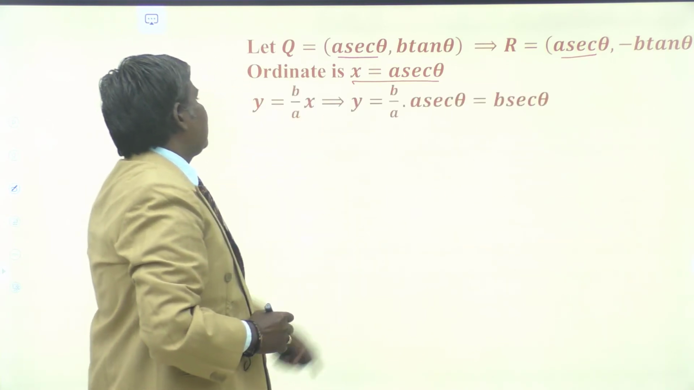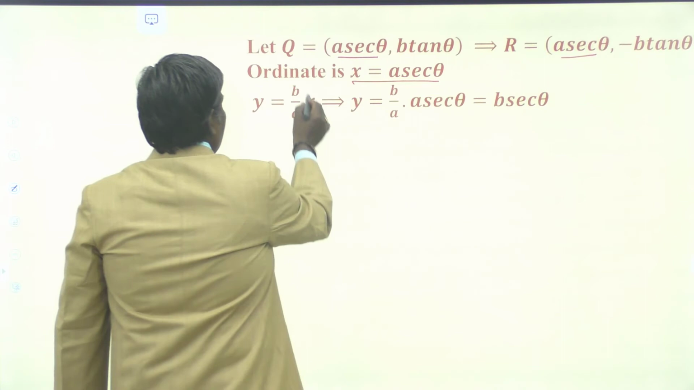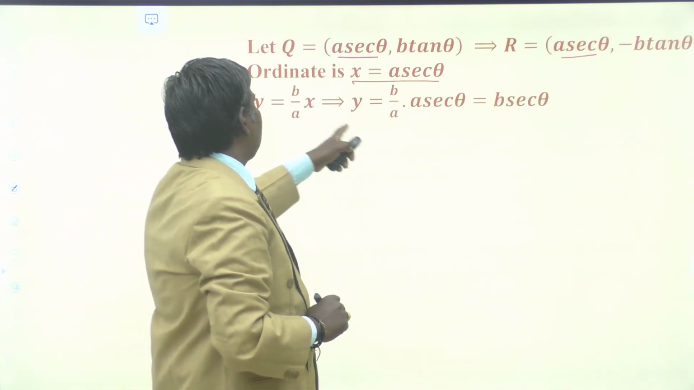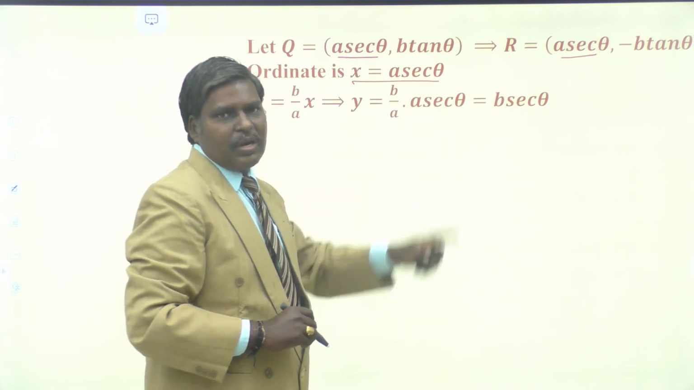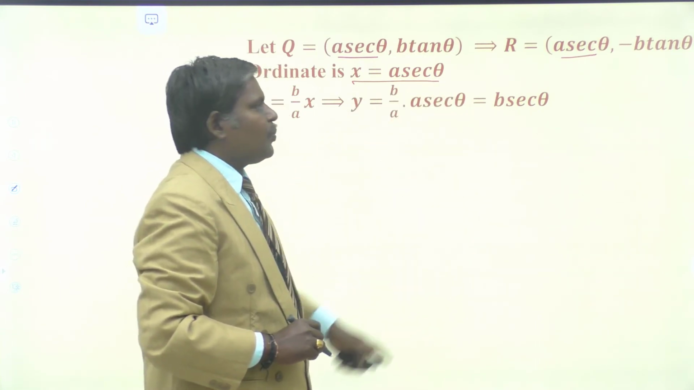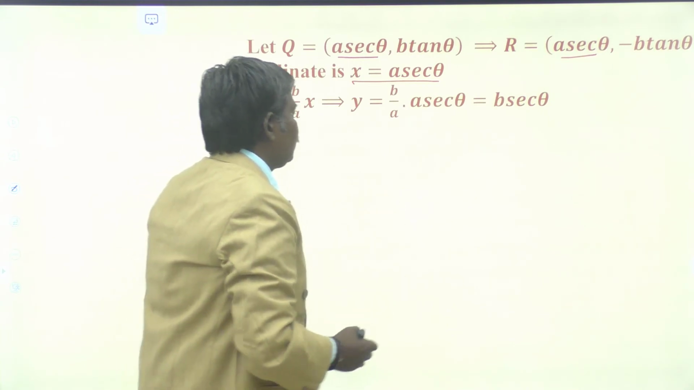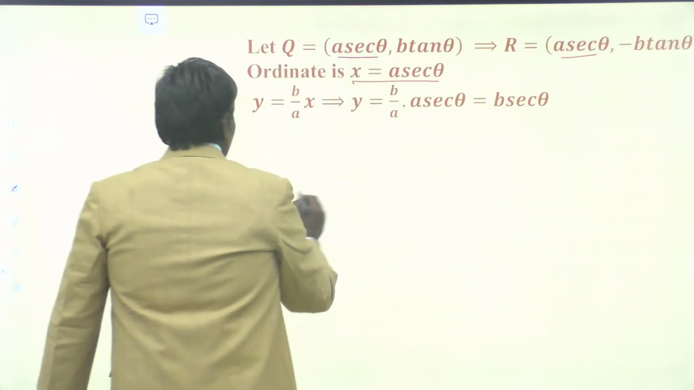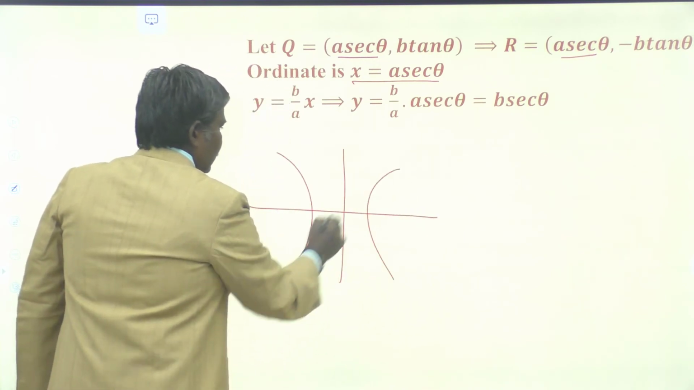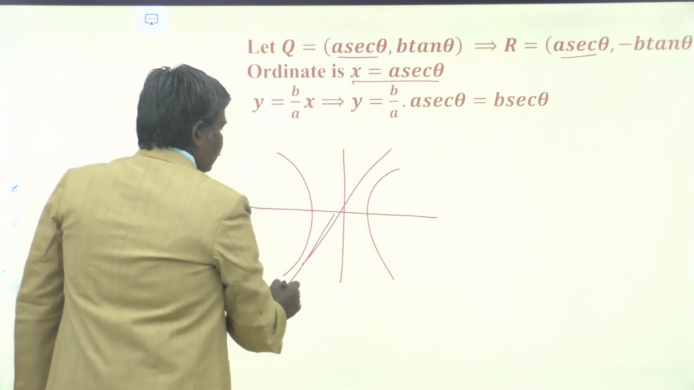Now, what is the asymptote equation? y equals b by a x. Now, y equals b by a into x, which is a secant theta. Your ordinate is x equals a secant theta. We are solving for the point of intersection with the asymptote, because this is your hyperbola. We are taking some point on the asymptote of the hyperbola.